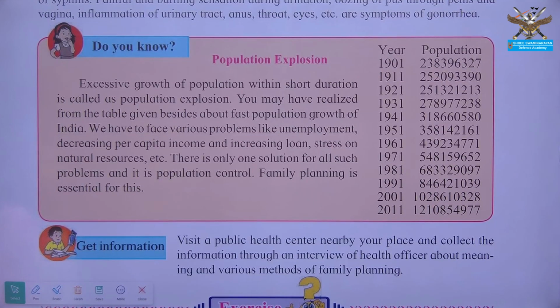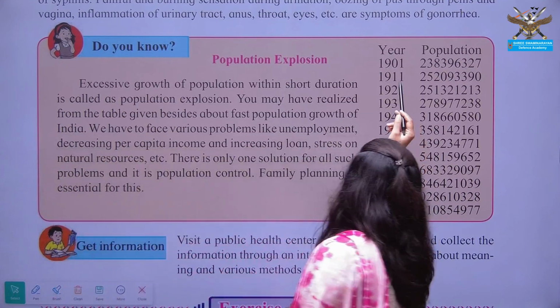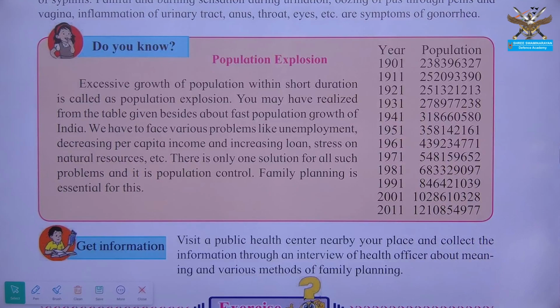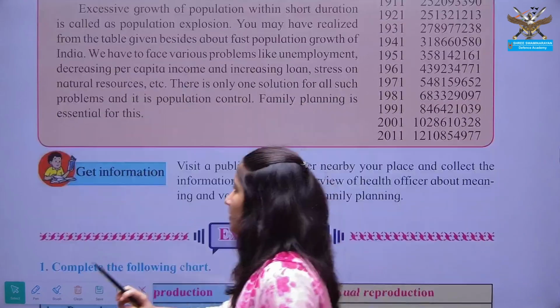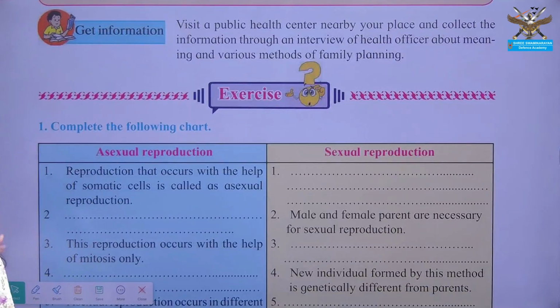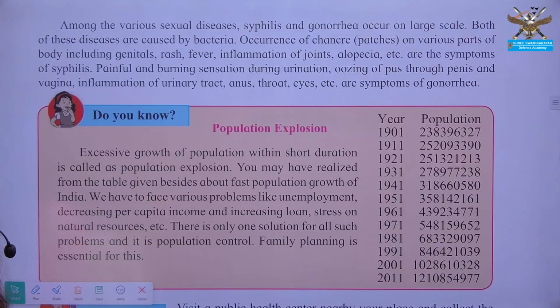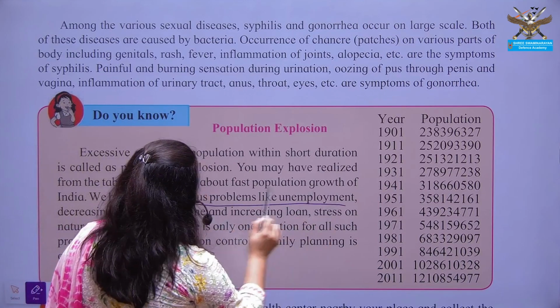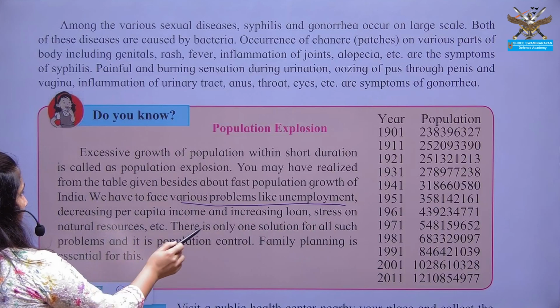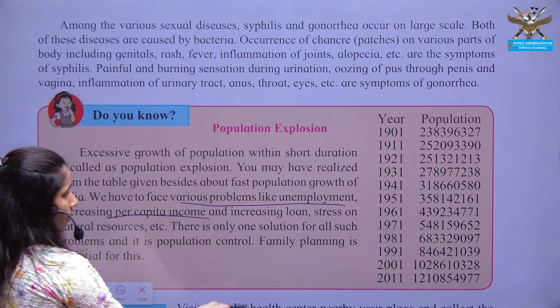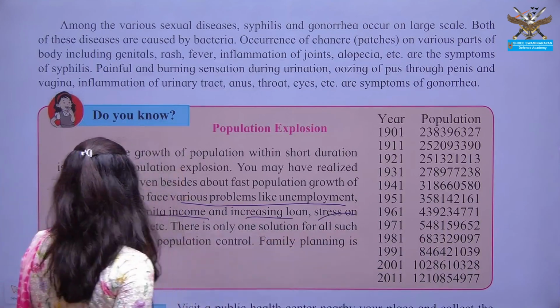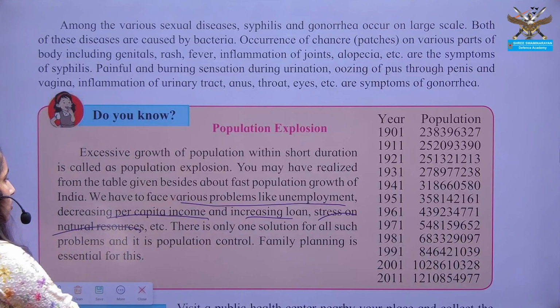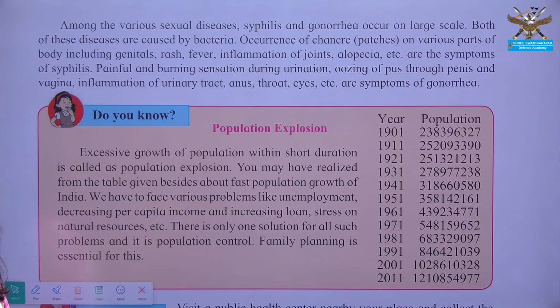We'll see the number of individuals, that in 1901 what was the number of individuals, and now in 2011 when the census study was done, what was the population increase, and what happened due to population explosion. There are problems regarding unemployment, right? Then per capita income, an increase in loans, stress on natural resources, right? Consumption of natural resources.